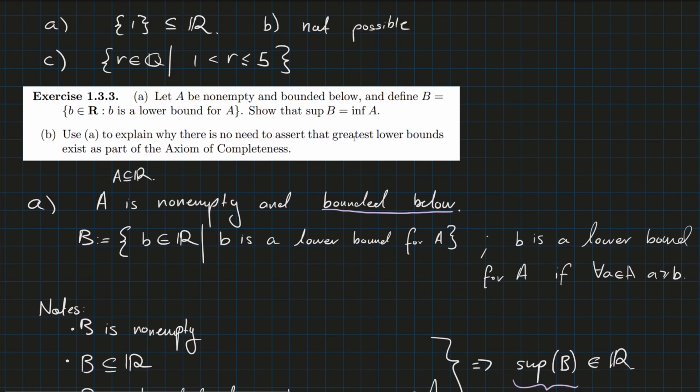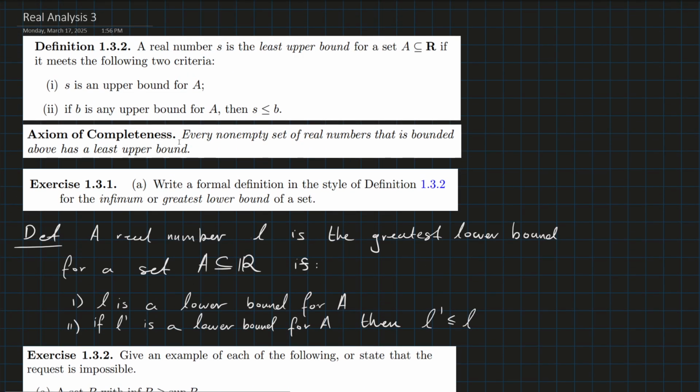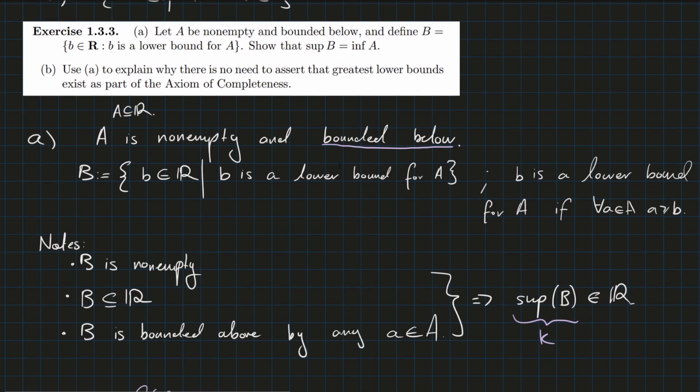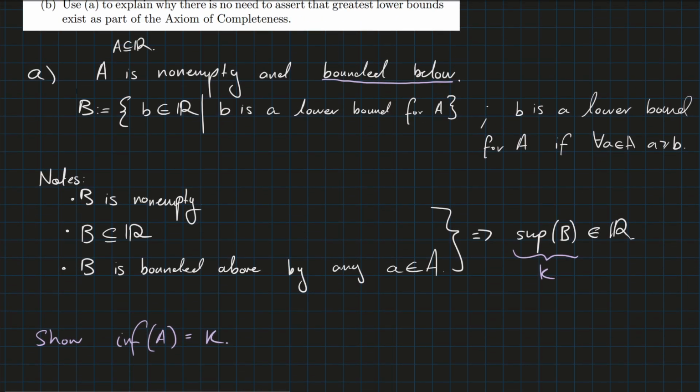So we don't need to assert that greatest lower bounds exist, because it automatically follows. We don't need to include that every non-empty set of real numbers that is bounded below has a greatest lower bound. That part follows from this by thinking about the argument we did here, with this set of lower bounds for A.